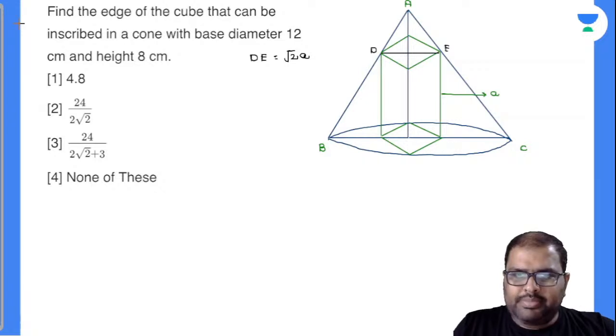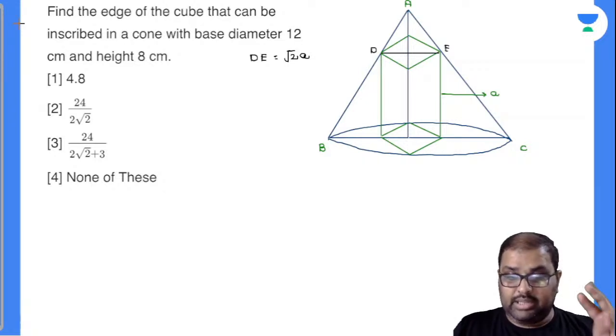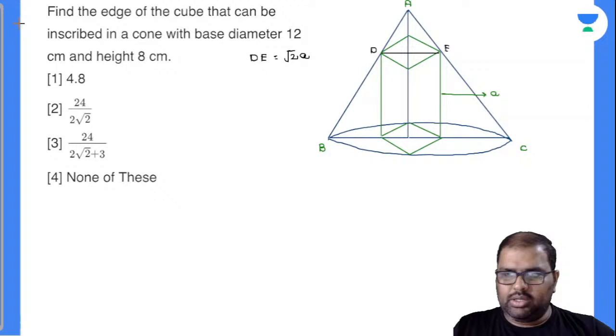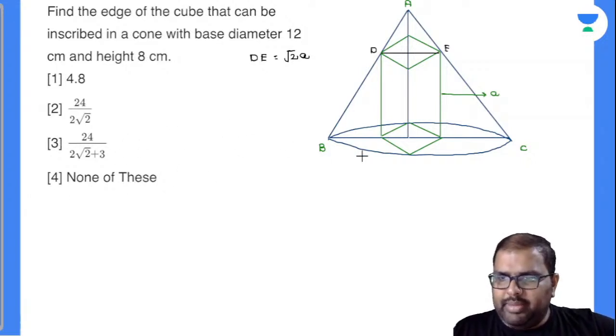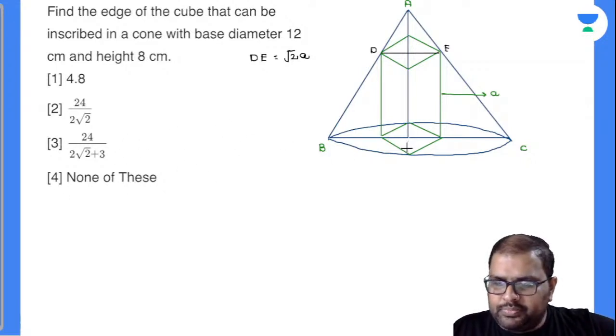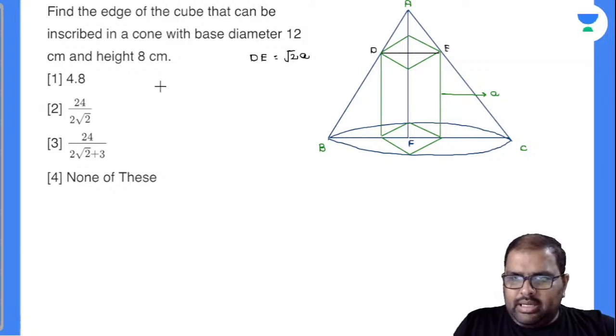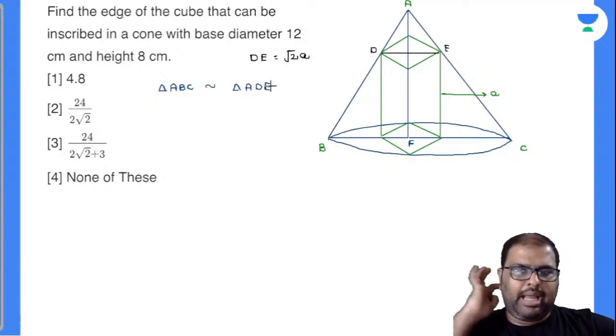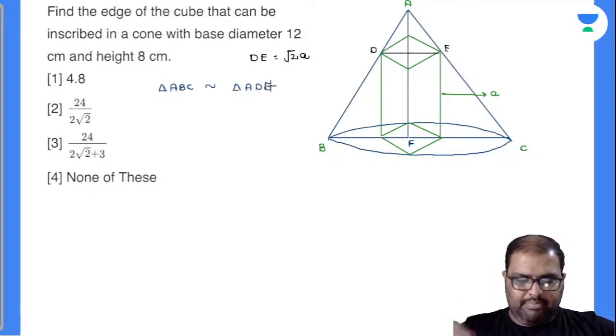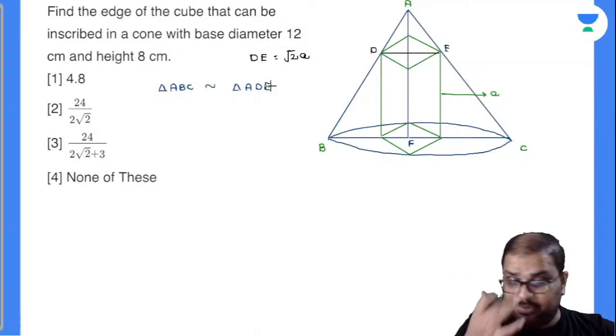And observe there, I am observing two triangles, and those two triangles are similar triangles. What are those similar triangles? I will take these points as A, B, C, D, E, and F. Observe triangle ABC. Observe triangle ADE. Both triangles are similar because they have a common angle A and they are residing on the same base. I can consider them as similar triangles perfectly.